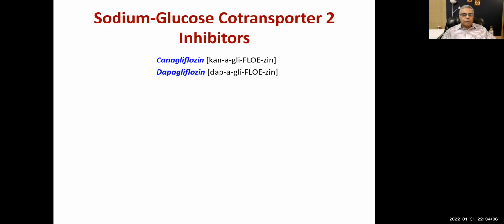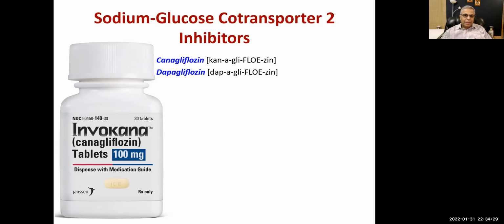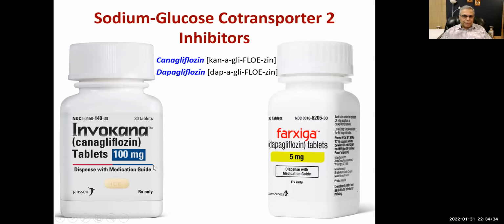Now we come to the last drug, which are again new drugs, at least for the treatment of heart failure. And you know that these sodium glucose cotransporter 2 inhibitors were basically used for type 2 diabetes, right? Canagliflozin, dapagliflozin, empagliflozin, and we have got one or two newer drugs in this category. They are known as gliflozins. So these are some of the brand names, and they come as tablets, so they can be taken orally.